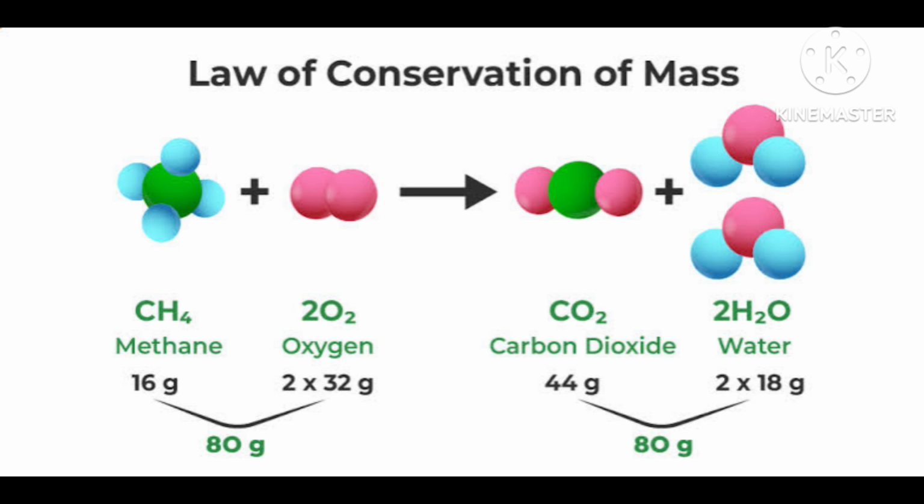Again I am telling you, the ratio of the weights of two elements A and B which combine with a fixed weight of the third element C is either the same or a simple multiple of the ratio of the weights of A and B which directly combine with each other. Okay, this is called the law of reciprocal proportion.